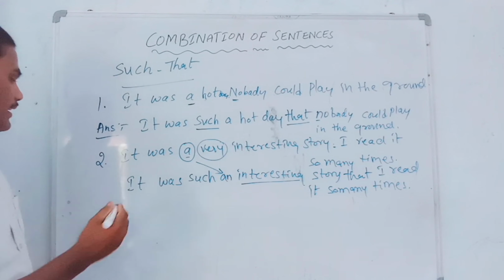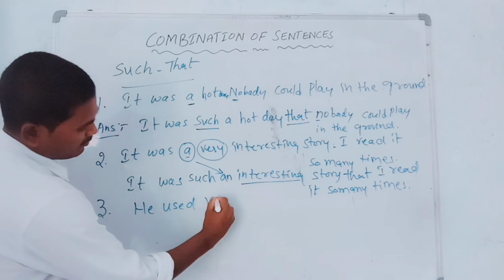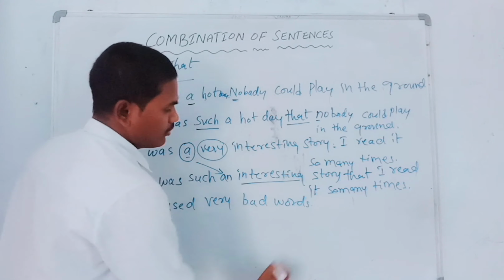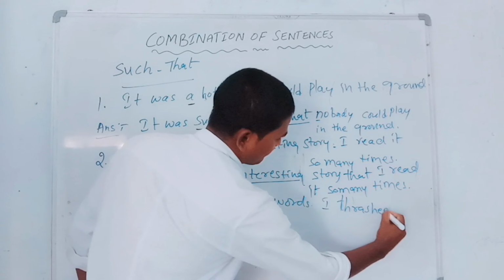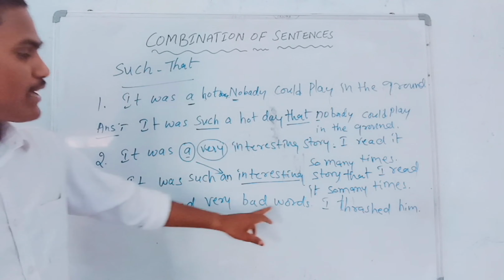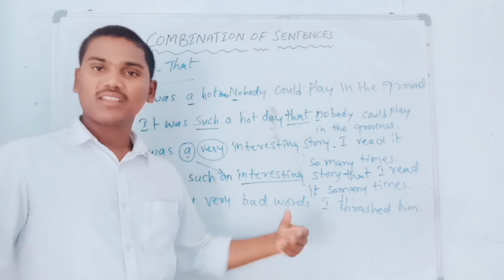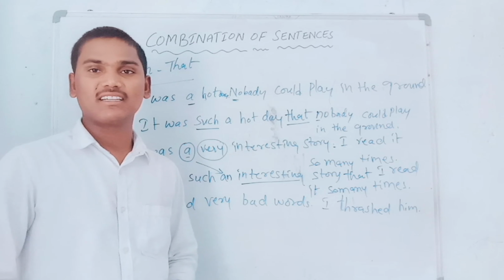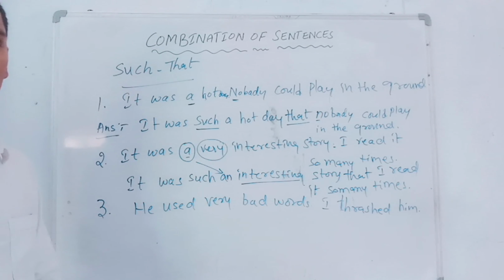Okay. Third example. He used very bad words. I thrashed him. So 'He used very bad words' is one sentence. 'I thrashed him' is another sentence. So what should we do now? We have to combine the two sentences as a single sentence with the help of 'such that'. That is our duty to do in this video.